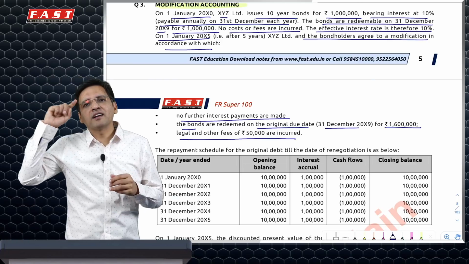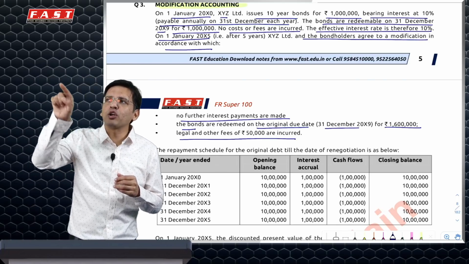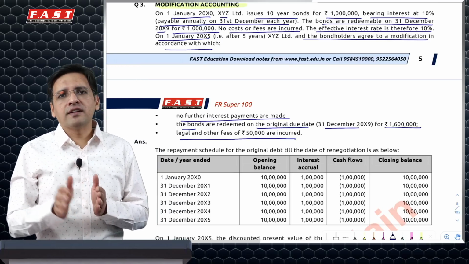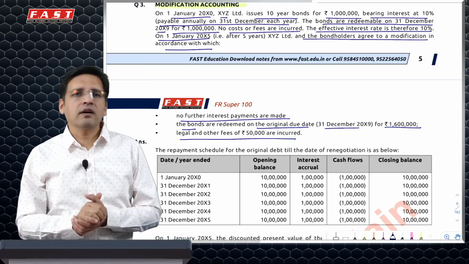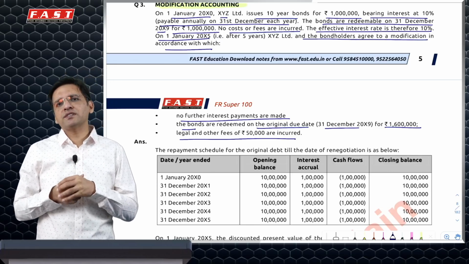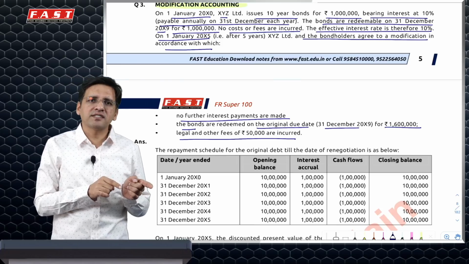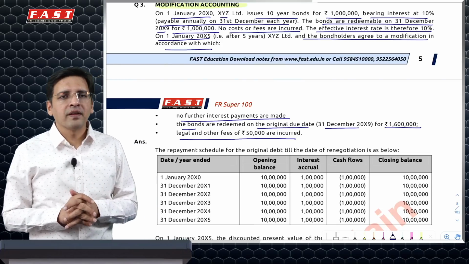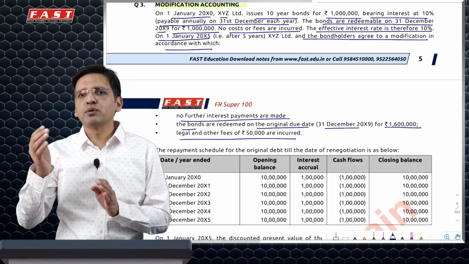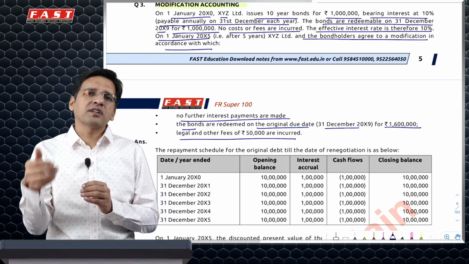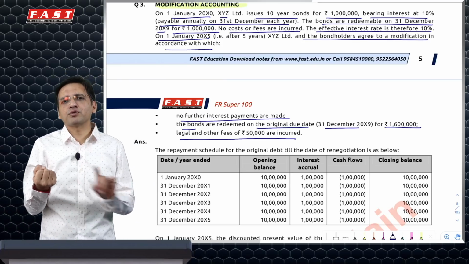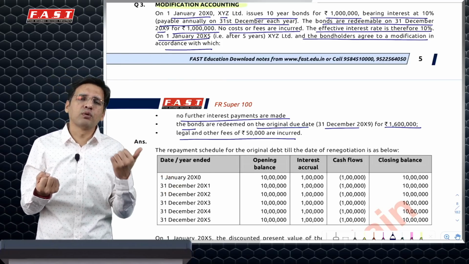So my hard disk then quickly rotates and takes me to the concepts of modification, which basically says that in case of a financial liability, you need to first assess whether the modification is a substantial modification or not. If it is a substantial modification, we will consider derecognition of the existing loan and recognition of a fresh loan. Which essentially means that we will say that we've paid off the old loan and recognized a new loan, wherein we will use the current market rates of interest to discount the future cash flows and then calculate the present value. In this case, the transaction cost goes to P&L, assuming that it relates to the previous loan's repayment.